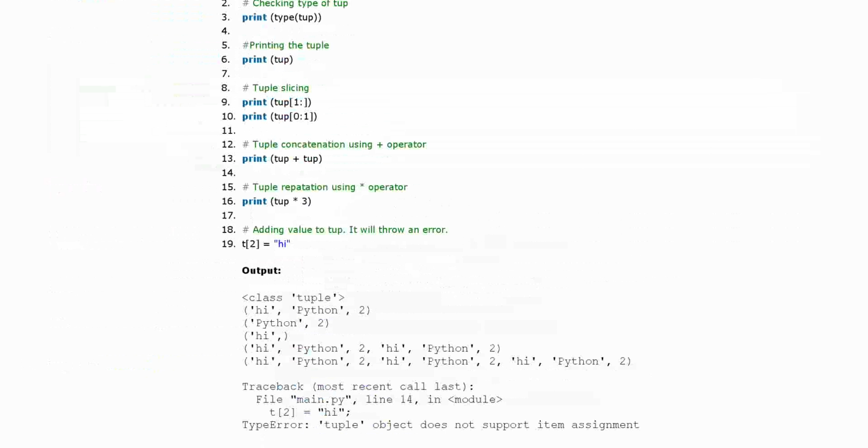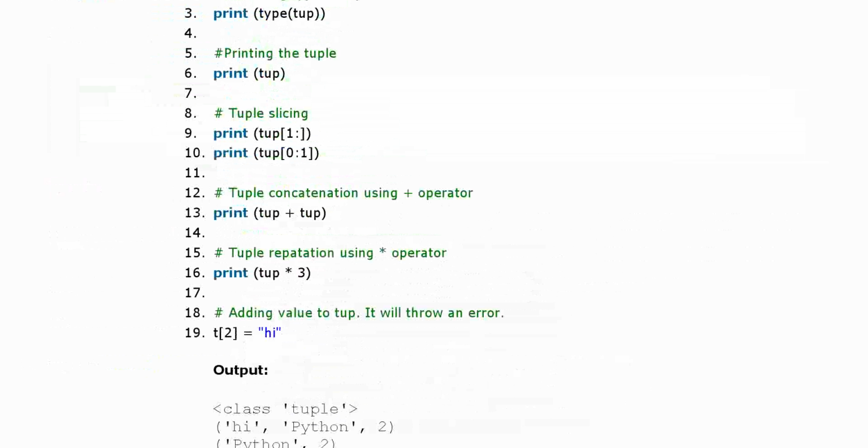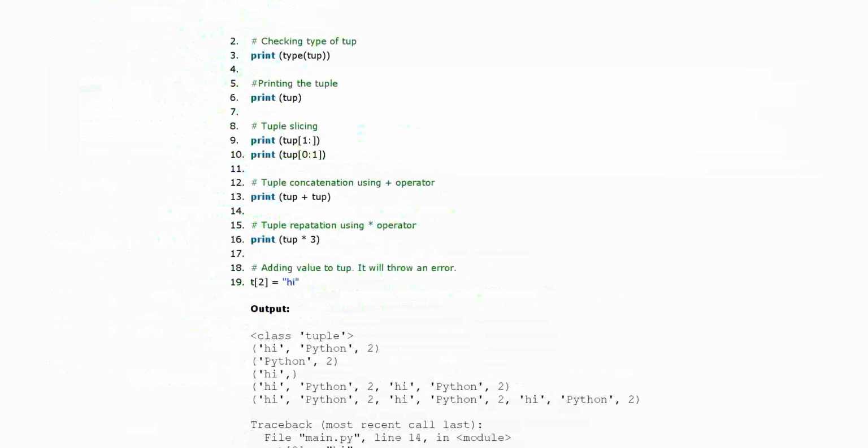See here one example of tuple. First we have already declared the tuple, containing hi, python and 2. Here you can see hi, python and 2 declared in the tuple. Now first it's saying print type of tup. So the type of tup is tuple type. Okay, the class of tup is tuple. Now next, print tup is just simply printing the tuple.